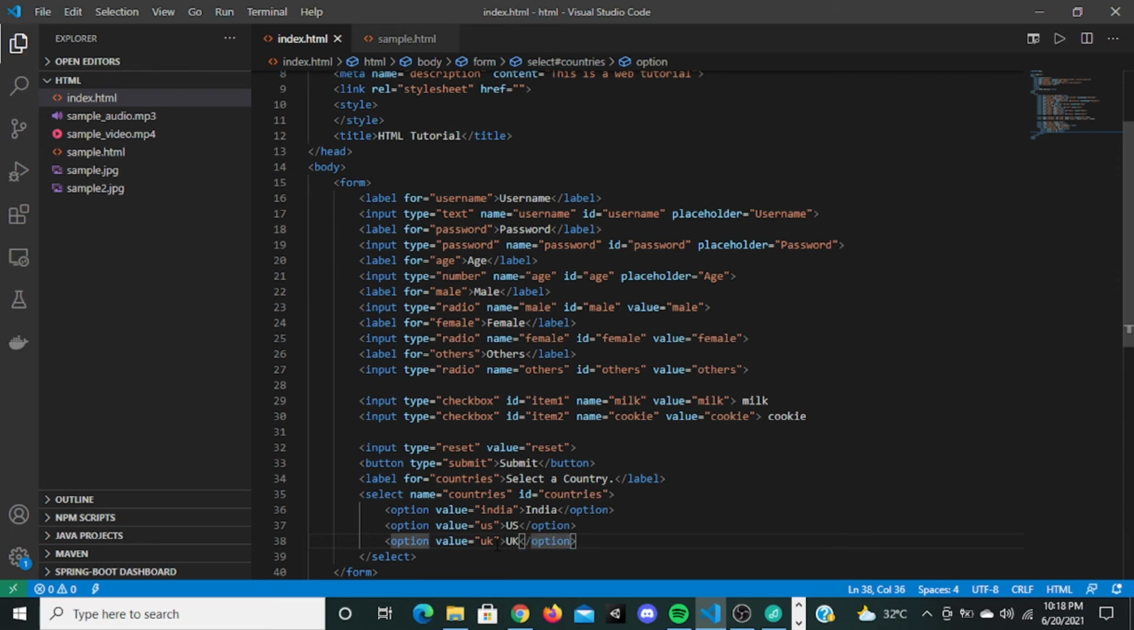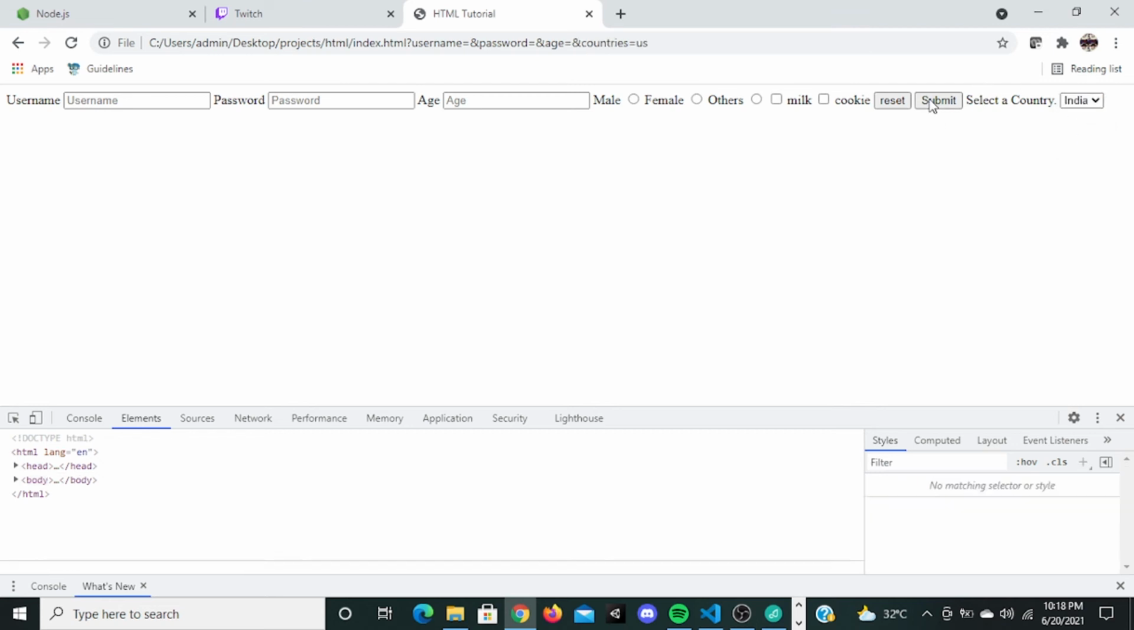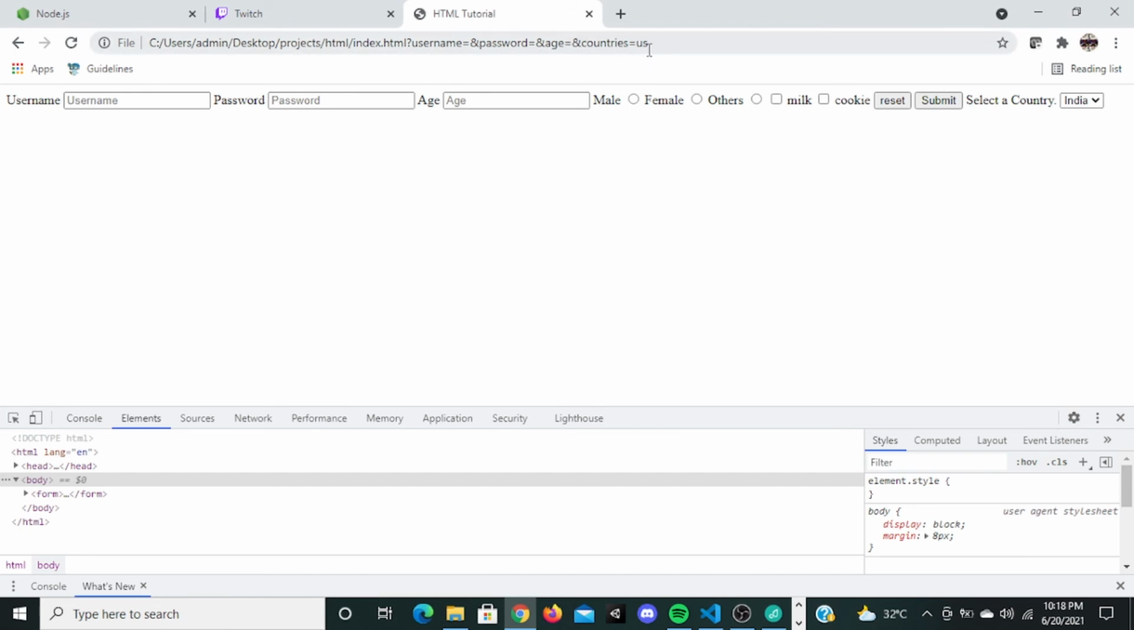Okay, so now if I refresh it, you can see India is right here. When I click this, you can see India, US and UK. If I select UK, UK will be here. If I select US, US will be here. Now if I click submit, countries equal to US. So this value will be submitted to the backend.